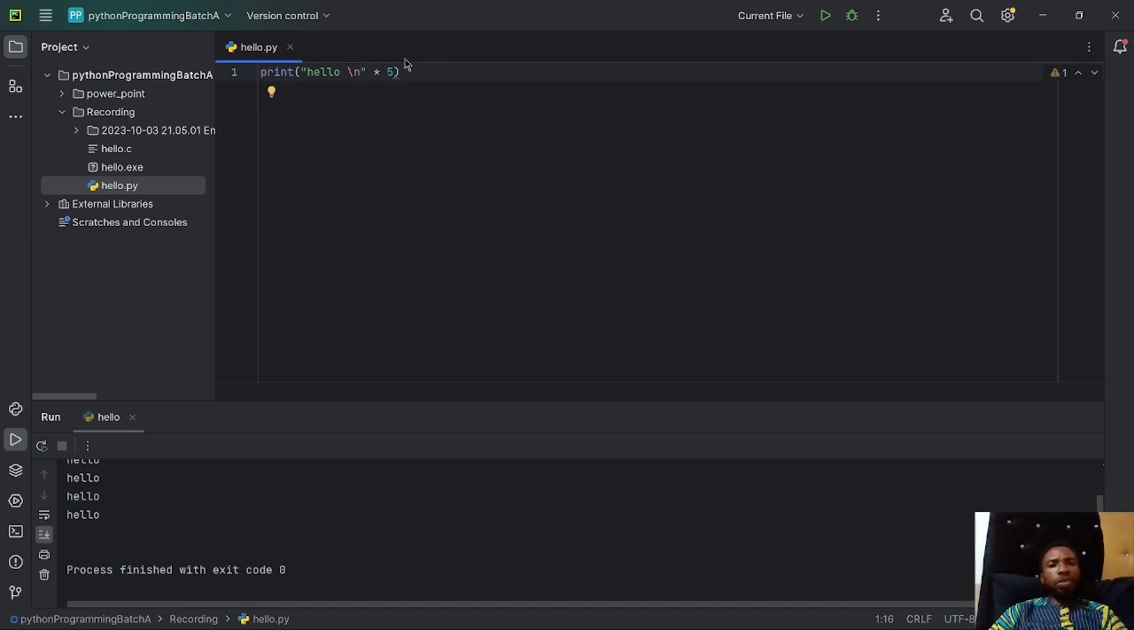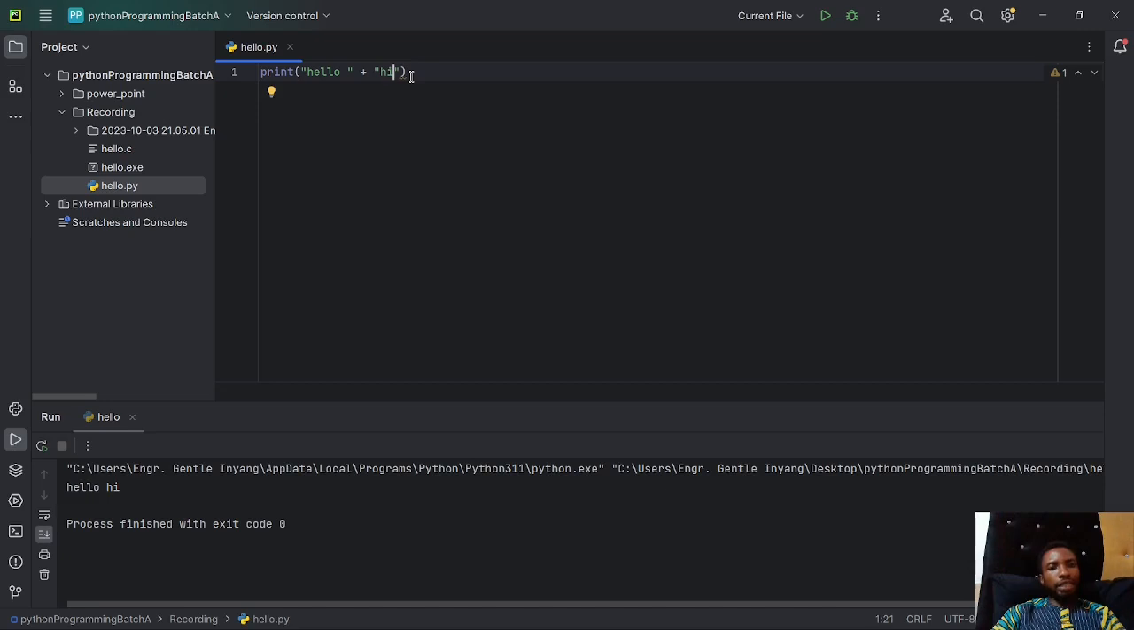And you can also add two strings together. Example, let's say I want to say hello, hi, but I don't want it to be in the same string. I want to print it differently. I can have hello, and then I add a plus sign. Plus means add two strings together. So I have here hi. If I run this, it's going to look as if I'm writing hello, hi, in the same string. That's concatenation. We're going to talk about that deeply when we go into the next module.